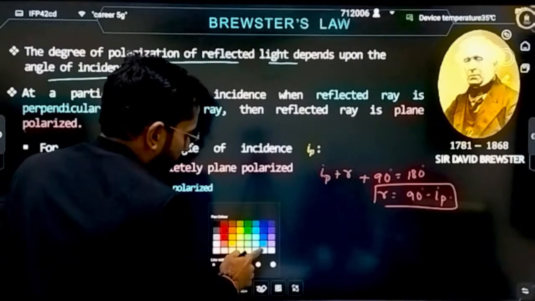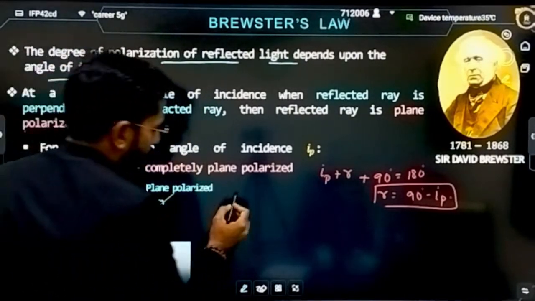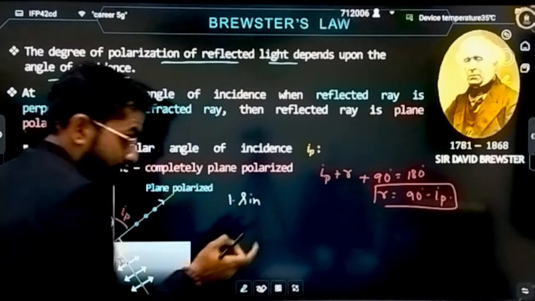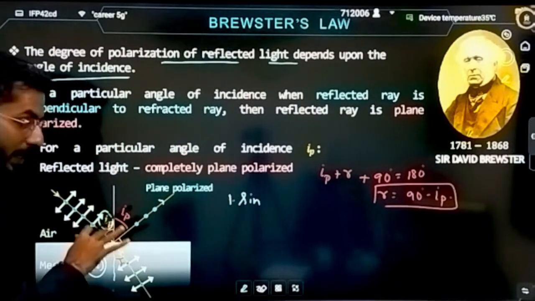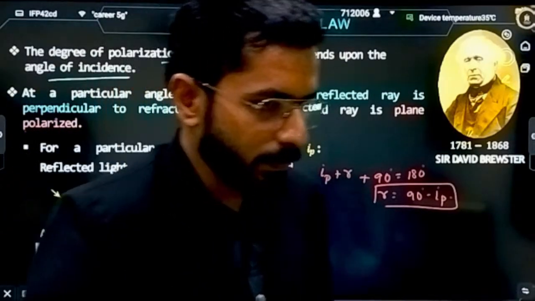We got one relation. Now apply Snell's law at this surface, and let's suppose the medium is mu. What will you write? And it is coming from air. If it is a different medium, not air, then you have to change this. That's why this derivation will also become important.